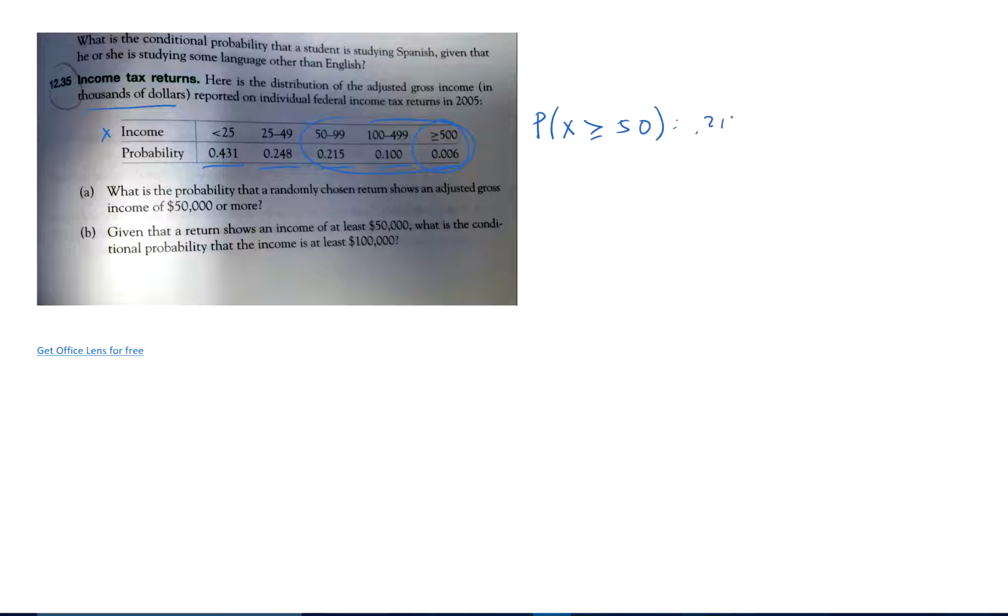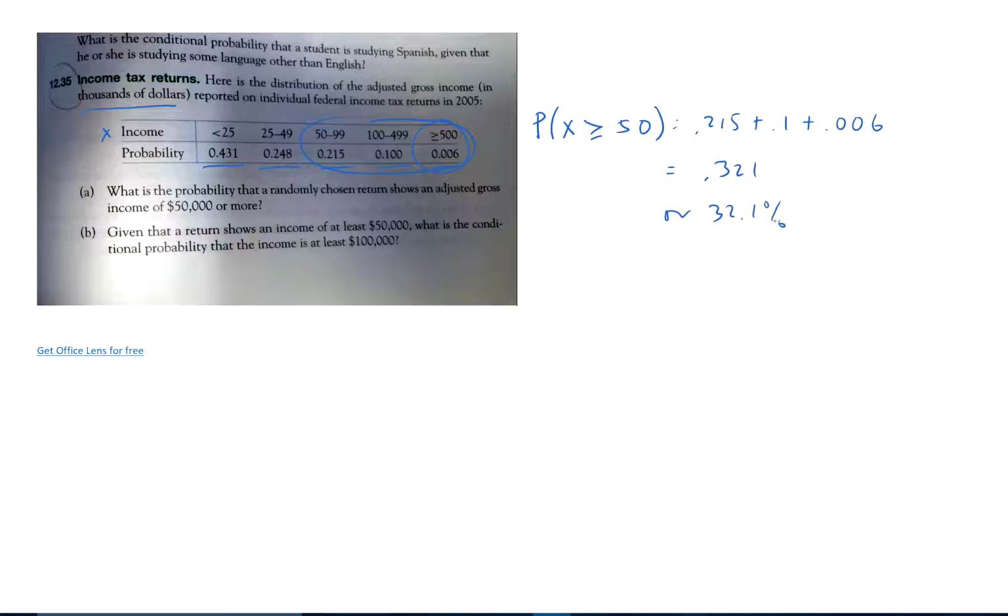That is 0.215 plus 0.1 plus 0.006, which is 0.321, or 32.1%.